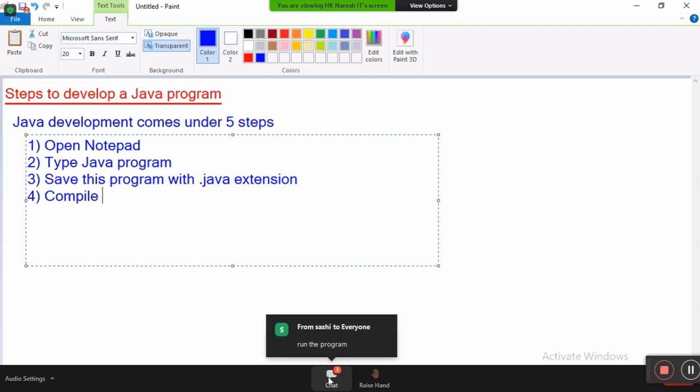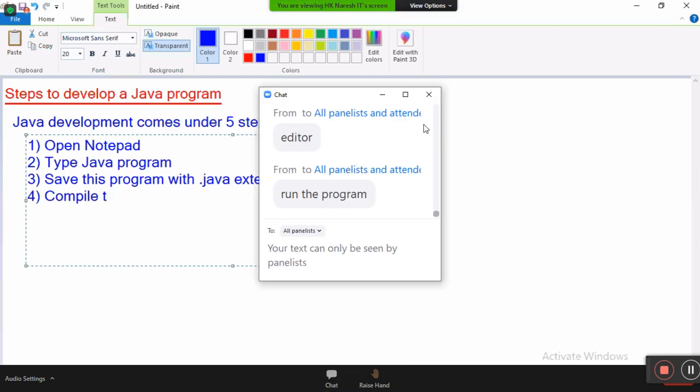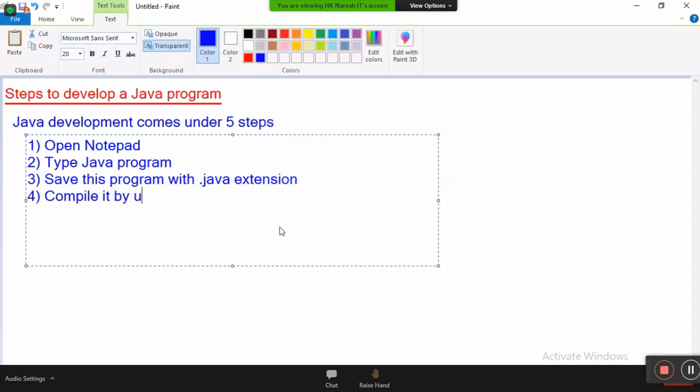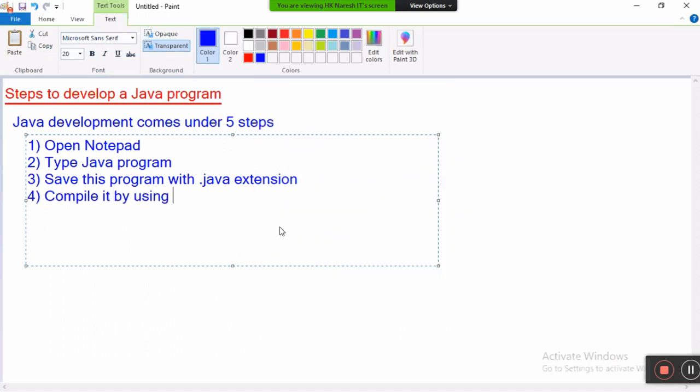The next one is what? Compile it by using the javac compiler.